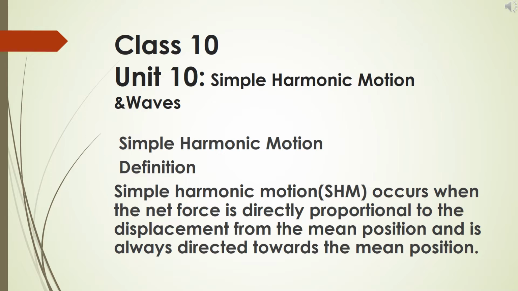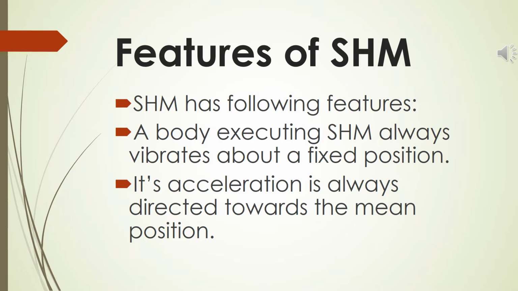Simple harmonic motion occurs when the net force is directly proportional to the displacement from the mean position and is always directed towards the mean position. Simple harmonic motion has the following important features.